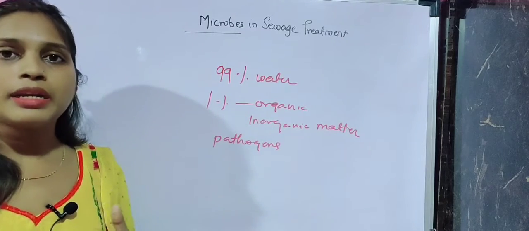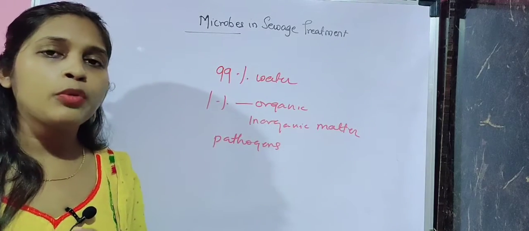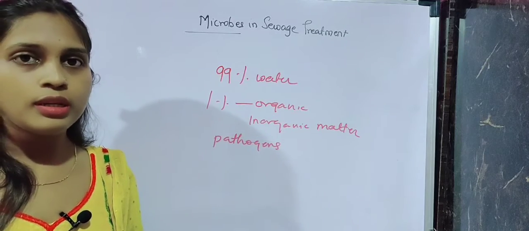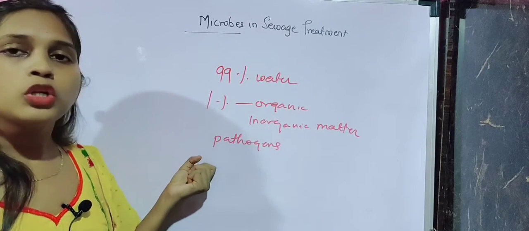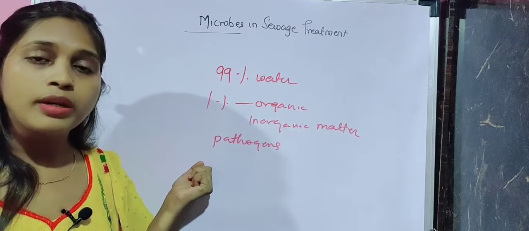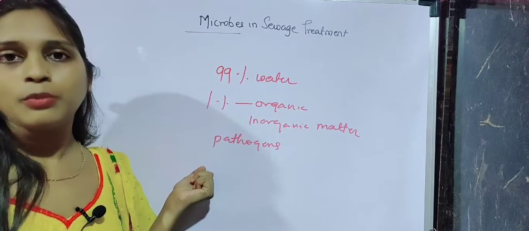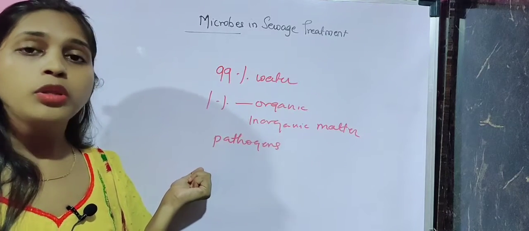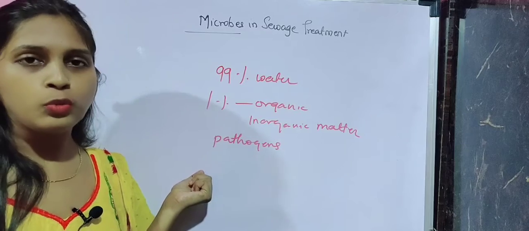It might be bacteria, fungi, algae, protozoa or different viruses which are really harmful. So this is the composition of the sewage. Now we will see the steps used to treat this sewage water and convert it into usable water, and how microbes help us do so.